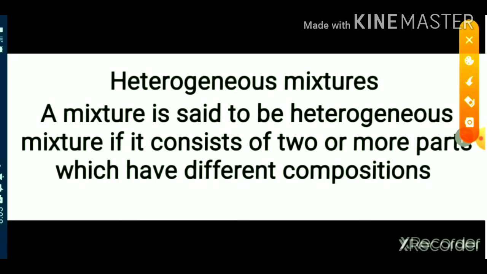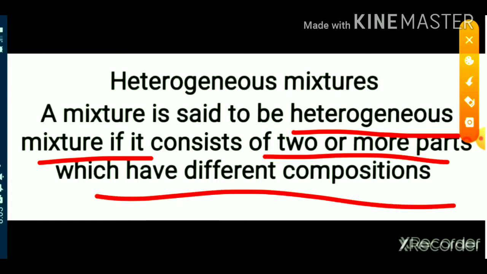Next we move on to the second type of mixture, that is heterogeneous mixtures. A mixture is said to be a heterogeneous mixture if it consists of two or more parts. These parts have different compositions. For example, oil in water. The oil and water form two separate layers.